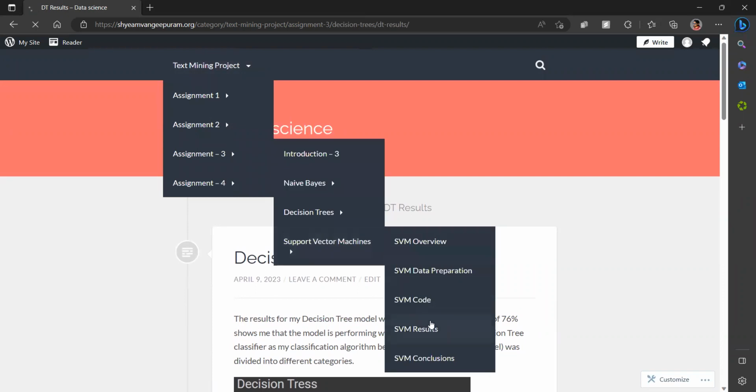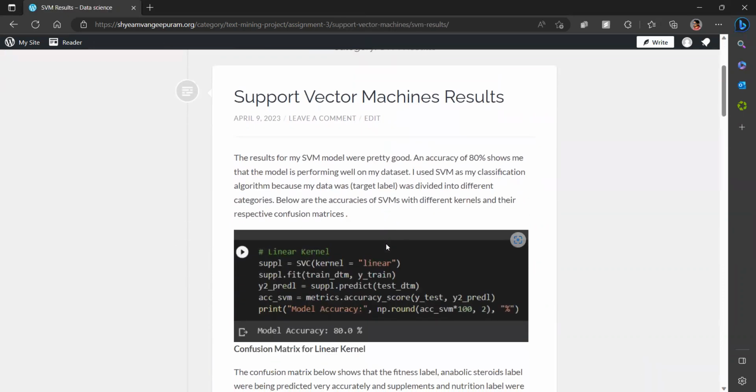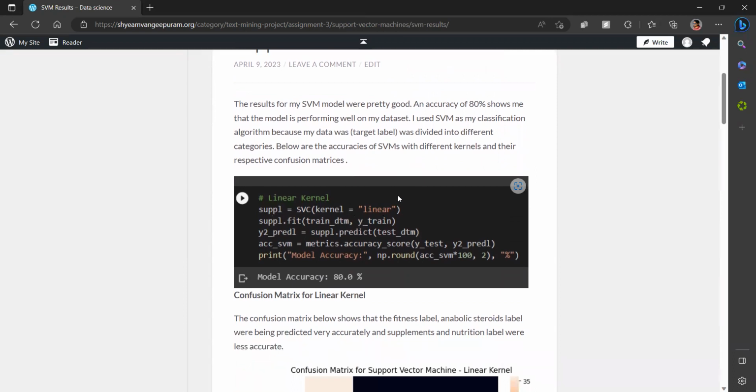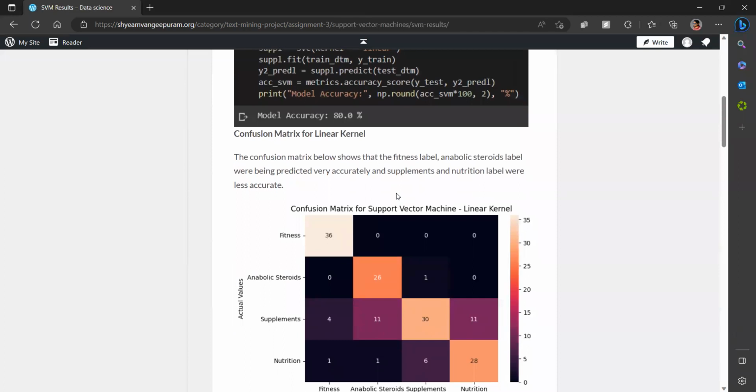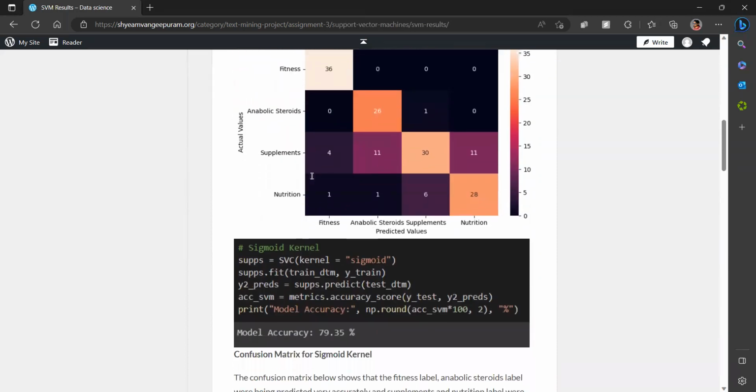And then let's look at support vector machines. For support vector machines, I used three different kernels here with different cost metrics. For the linear model, I got an 80% accuracy, which is pretty decent. And there's a similar structure here too. Supplements were getting mixed up with nutrition, and fitness and anabolic steroids are being predicted accurately.